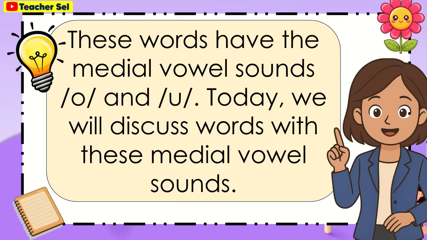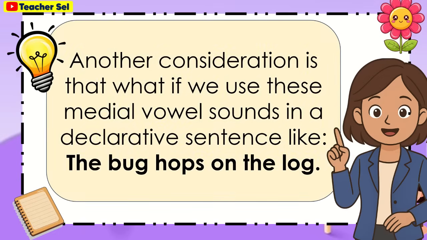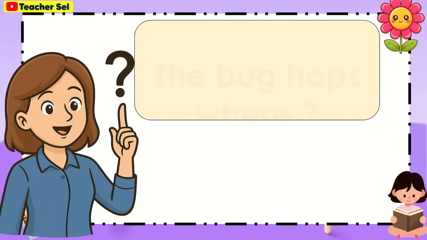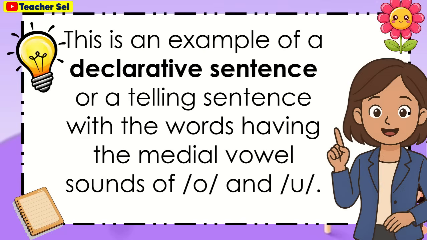Today, we will discuss words with these medial vowel sounds. Another consideration is, what if we use these medial vowel sounds in a declarative sentence like the bug hops on the log. The bug hops on the log. Bug. The bug hops where? On the log. This is an example of a declarative sentence or a telling sentence with the words having the medial vowel sounds of O and A.